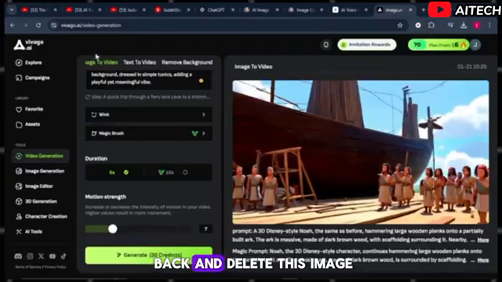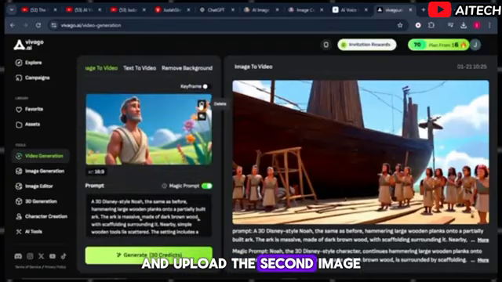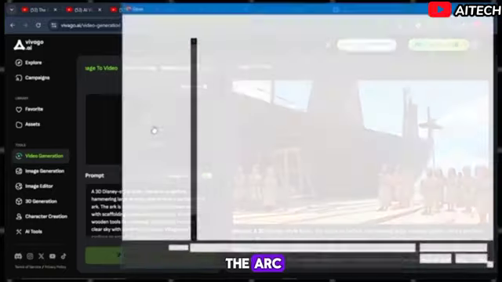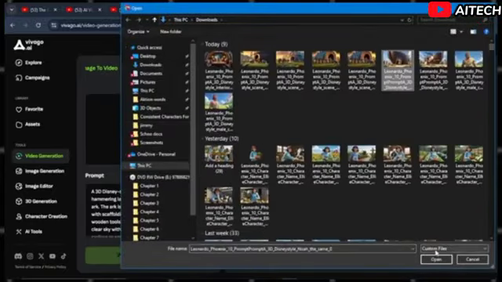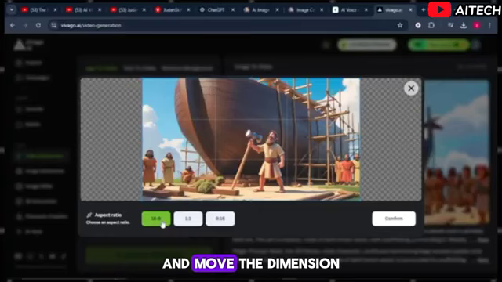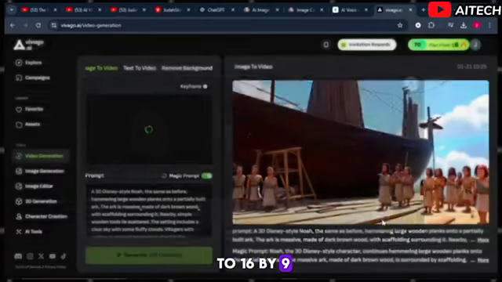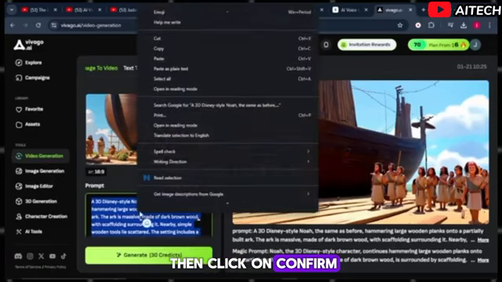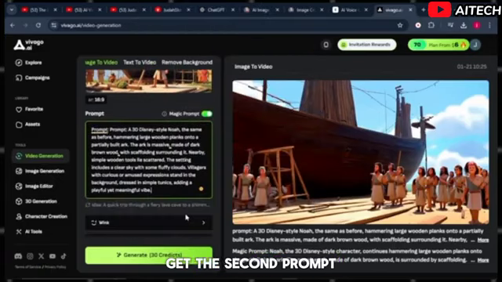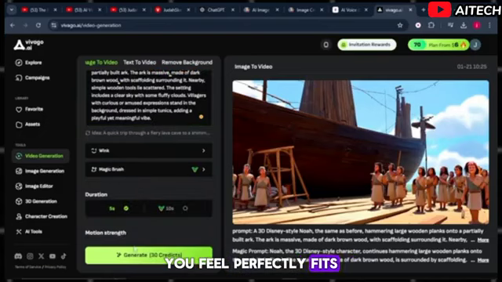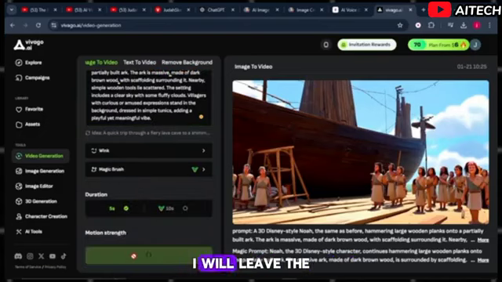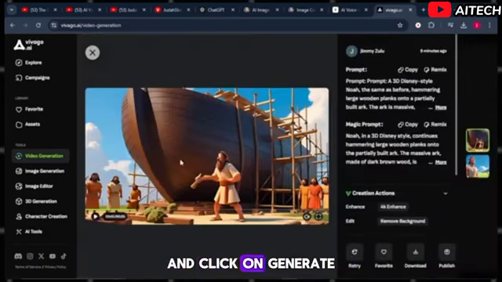Then I will go back and delete this image and upload the second image where Noah is building the ark, and move the dimension to 16 by 9. Then click on Confirm, hurry to ChatGPT, get the second prompt and paste it here. Now you might not necessarily just use the prompt given to you by ChatGPT. You can add or tweak in whatever action you feel perfectly fits a scene or storyline. I will leave the settings the way they are and click on Generate.